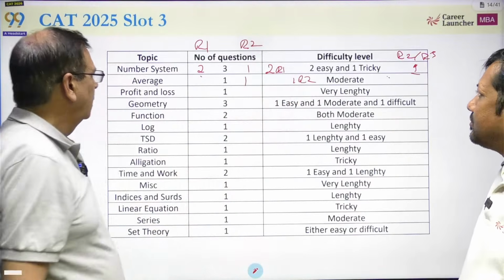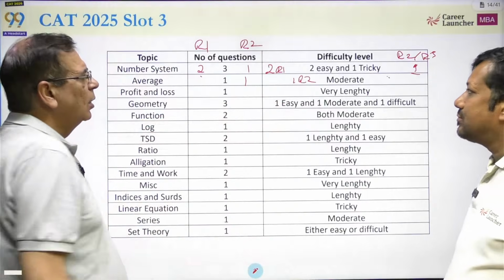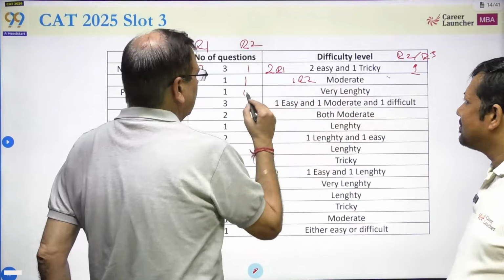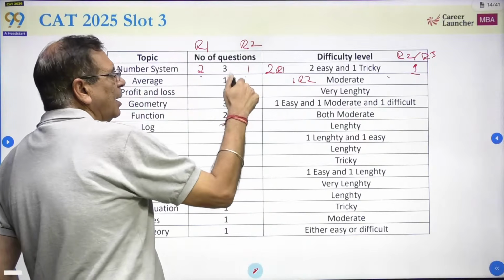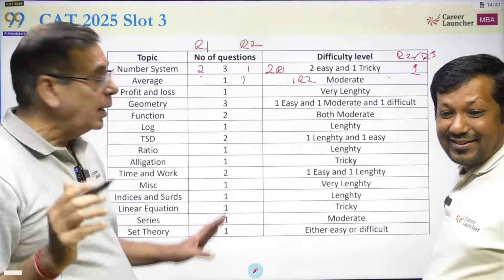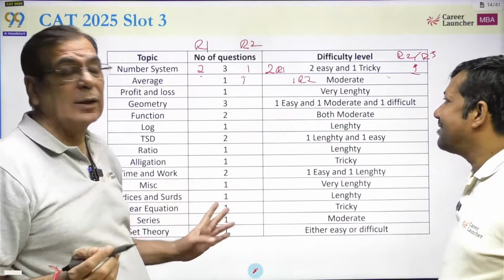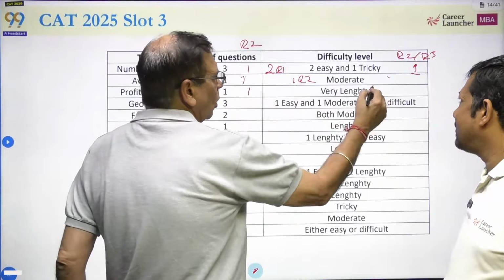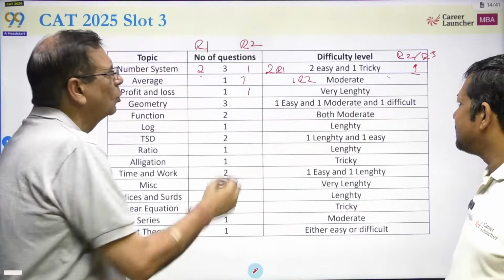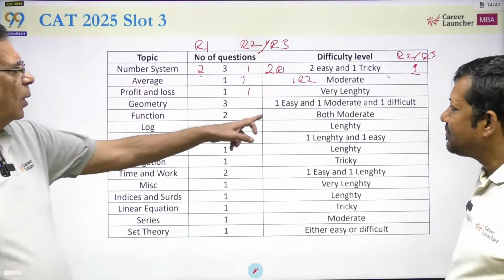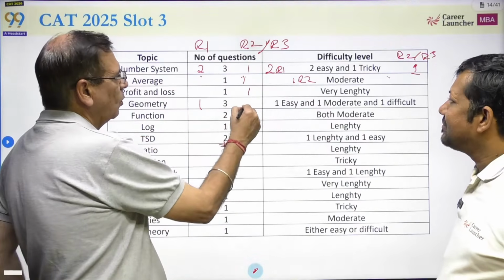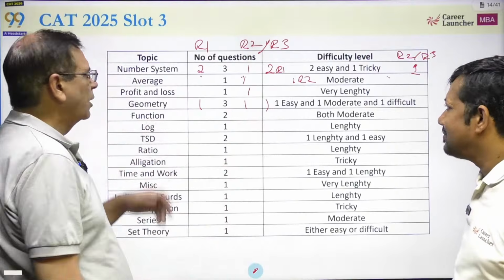Profit loss, a very lengthy question, so that means it is either round 2 or round 3. People might want to get a profit loss question right, but whether it should be done or not depends on it; if it is very lengthy, maybe it is not worth solving. I'm putting it in round 2/round 3 together. Geometry: one easy, one moderate, one difficult. Functions both moderate.